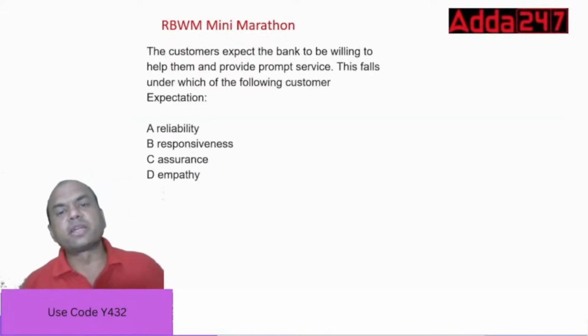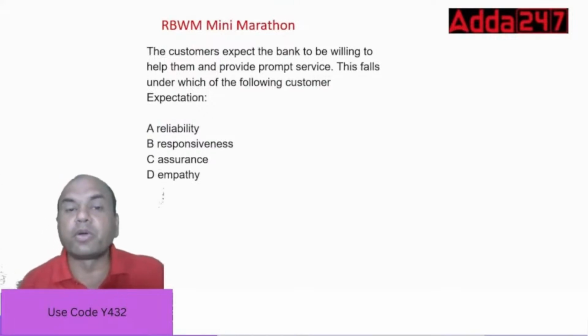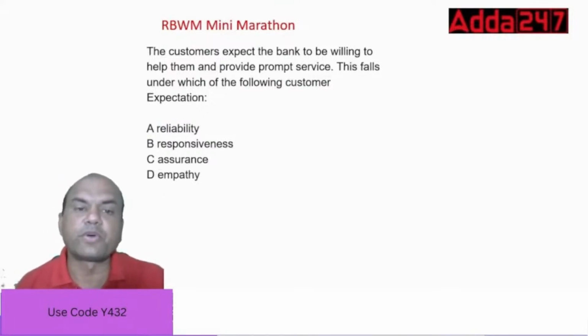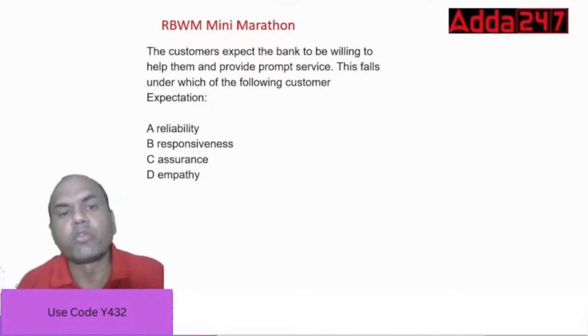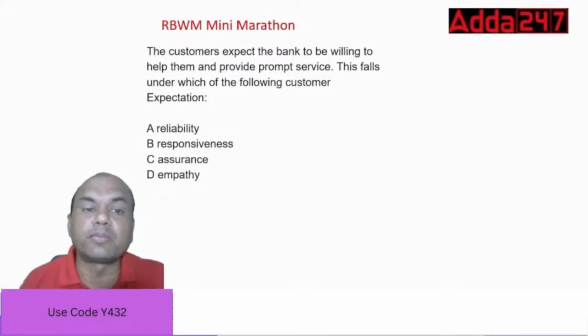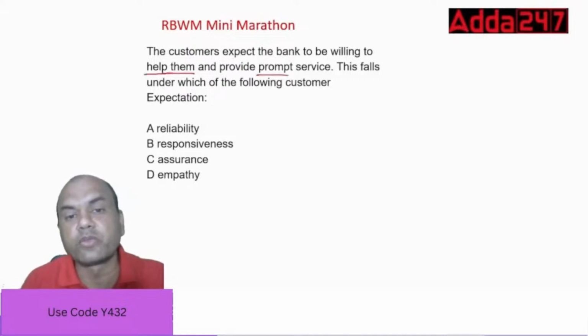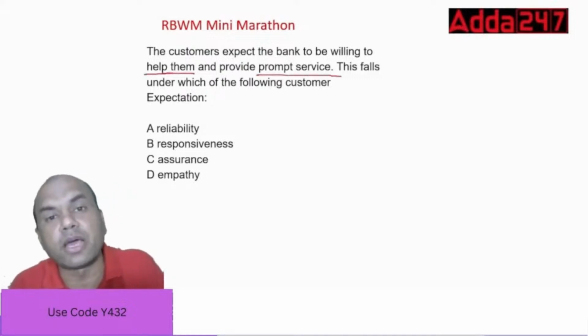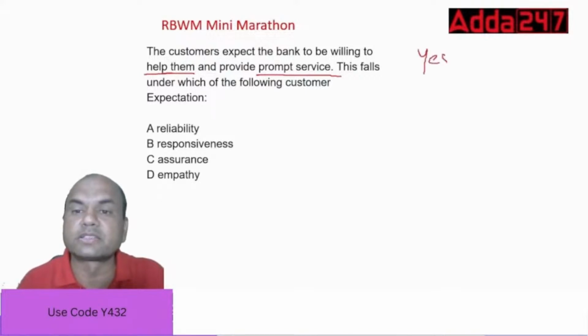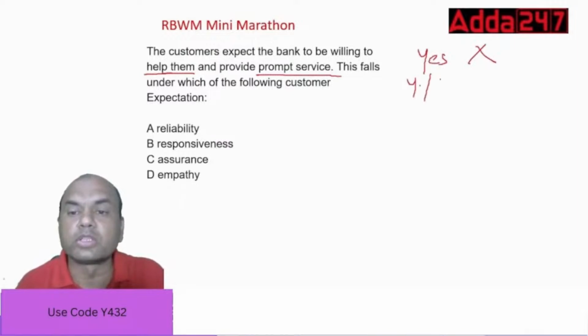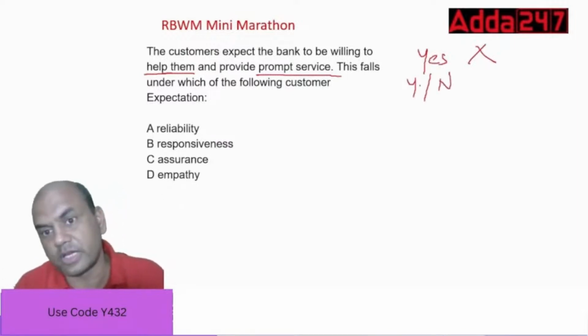The customers expect the bank to be willing to help them and provide prompt service. This falls under which of the following expectations? If you are the customer of the bank, what will you expect? The bank should help you whenever you require it, and prompt service. If you ask for something, it should be immediately either provided or not provided. Prompt service doesn't always mean yes. It can be yes or no, but with speed.